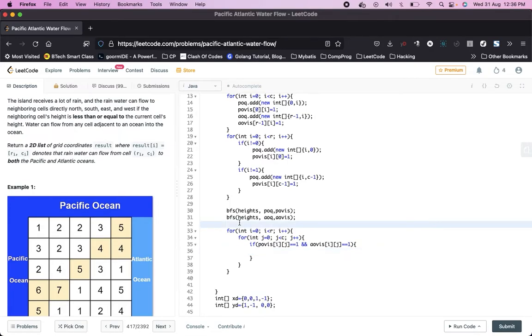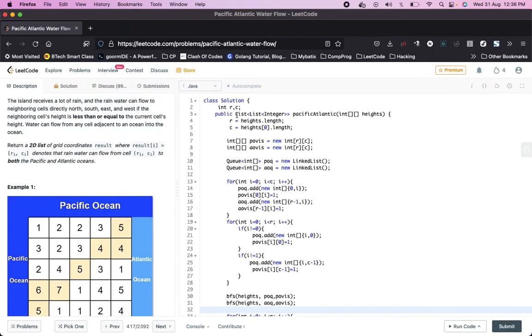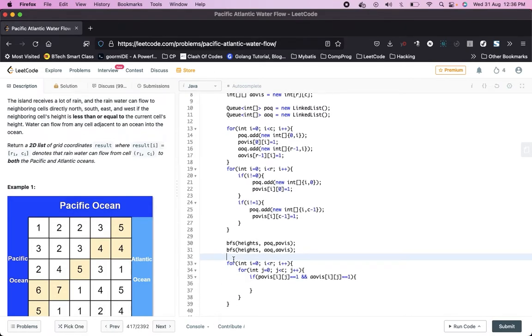Now we need to create a return result array. Result is equal to new array list. Similarly, list of integer, let's say coordinates, cord is equal to new array list.